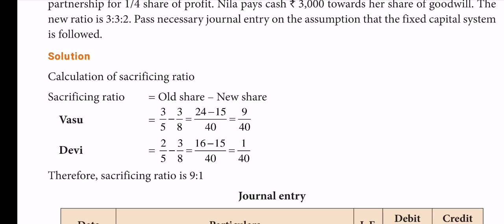Then, for the second partner, Devi, the sacrificing ratio equals 2/5 minus 3/8. Common factor again 40. 8 5s are 40, 8 2s are 16, 5 8s are 40, 5 3s are 15. Therefore, 16 minus 15 equals 1/40. Therefore, at the end, the sacrificing ratio is 9:1. This is a very, very important first step.